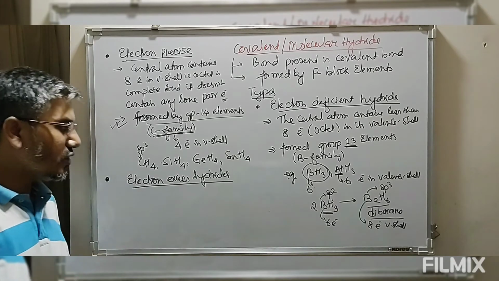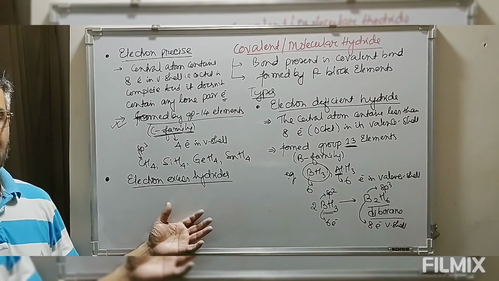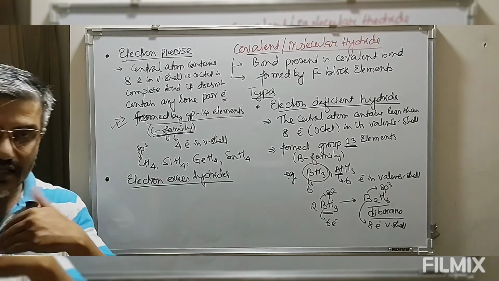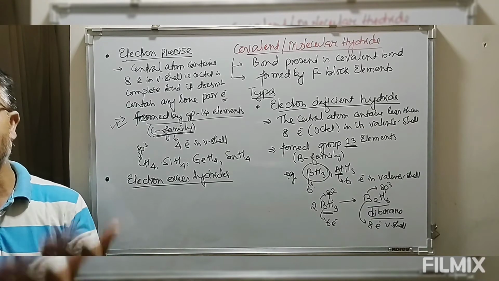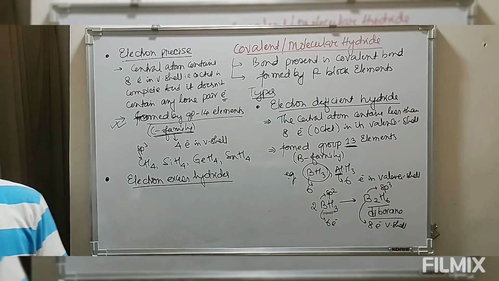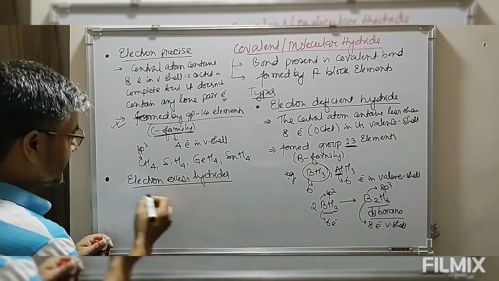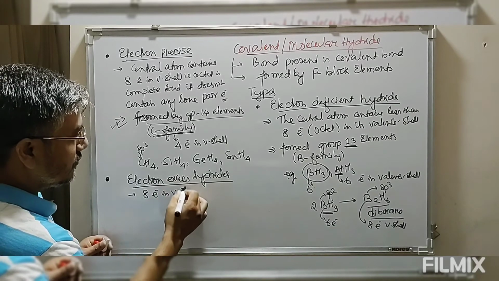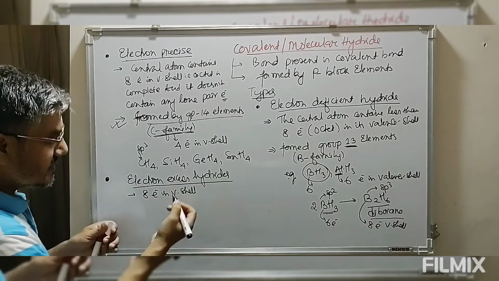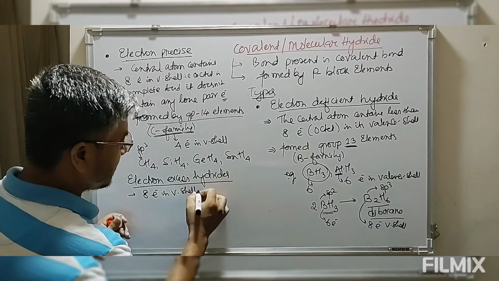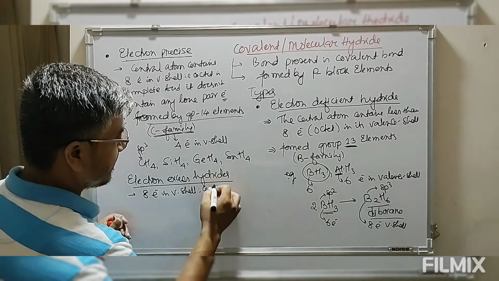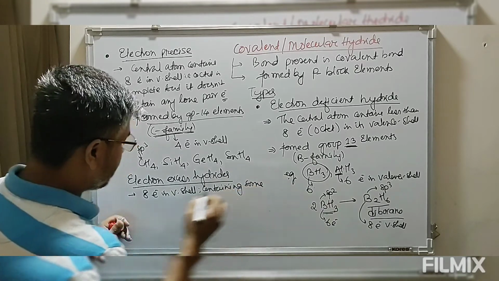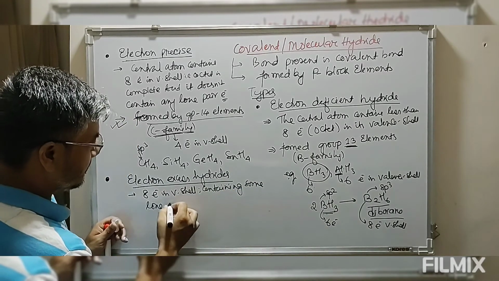These electron excess hydrides also contain 8 electrons in the valence shell, but some of the electrons are unused electrons in the form of lone pairs. So along with bonded pairs, they also contain some lone pair electrons.